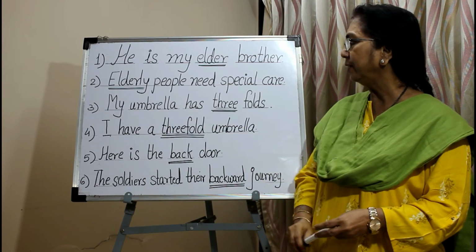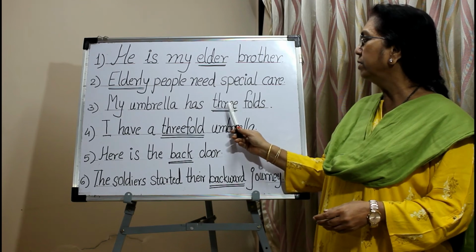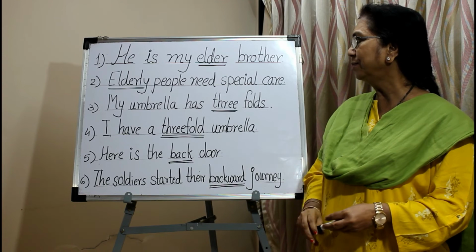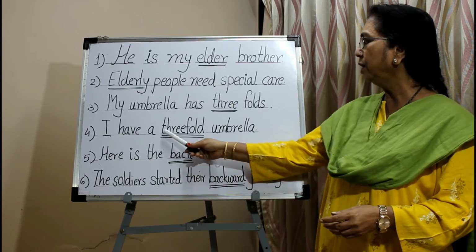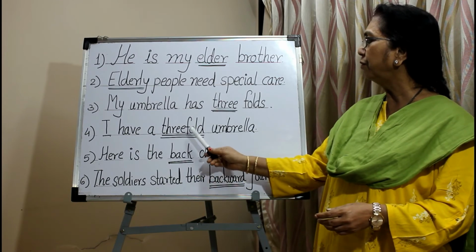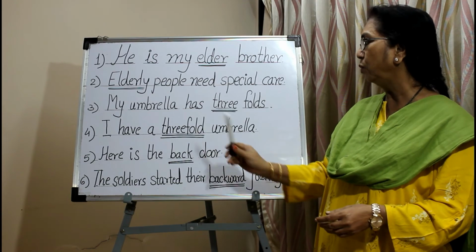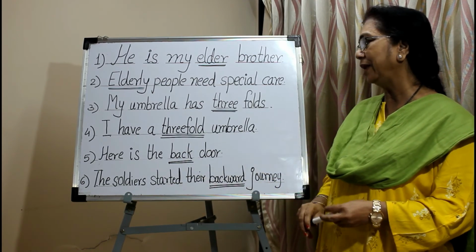In third sentence, my umbrella has three folds. Here the adjective three describes the noun fold. In fourth sentence, I have a threefold umbrella. So threefold is the adjective formed from the adjective three by adding the word fold as a suffix. Threefold describes the noun umbrella.